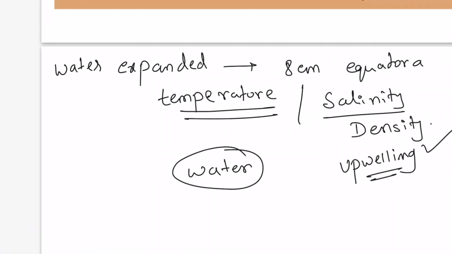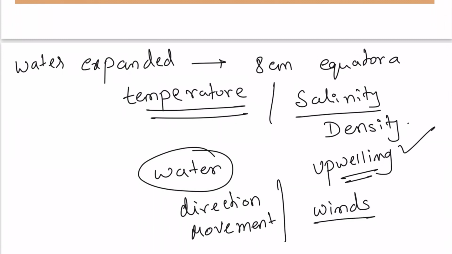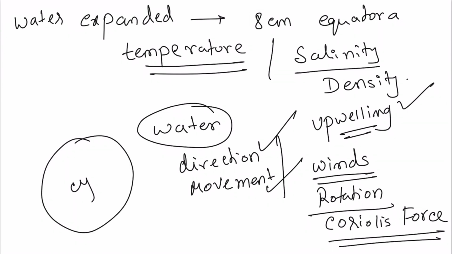Now this water gets its direction plus movement through two things. One is the winds, and these winds are the result of the rotation of the earth, which also brings the Coriolis force. So winds together with the rotation and Coriolis force give the ocean currents direction and also movement. That is how the ocean currents complete gyres, which are the circular motions in the ocean. The ocean currents here can be divided into 4 types.